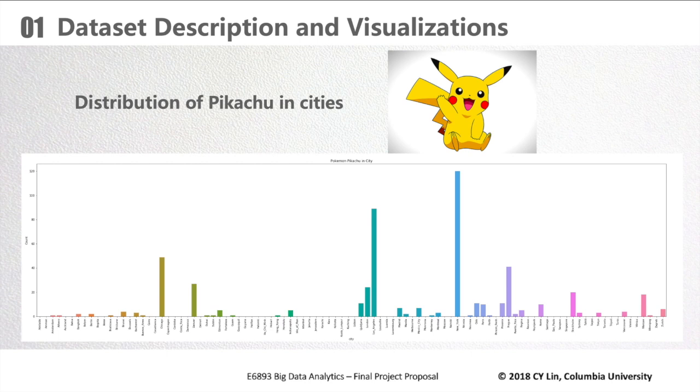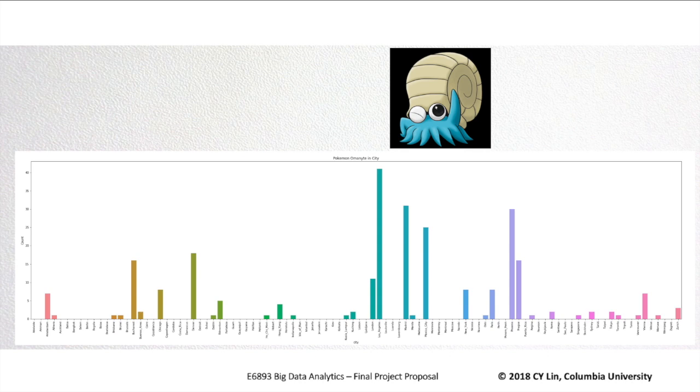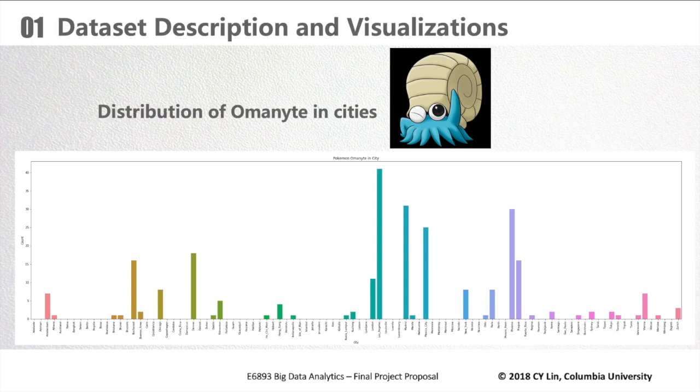This is the distribution of Pikachu in cities. We can see from the y-axis that it is a really rare Pokemon. And we can also find most Pikachu can be found in New York. And this is the distribution of Omanite, a less common Pokemon than Pikachu, and a lot of them can be found in Los Angeles.